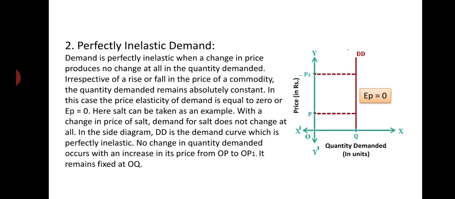So you see, in the side diagram, DD is the demand curve, which is perfectly inelastic, parallel to the OY axis and perpendicular on the OX axis. No change in quantity demanded occurs with an increase in price from OP to OP1. It remains fixed at OQ. So change in demand is 0 due to change in price. So EP becomes 0 in case of perfectly inelastic demand.